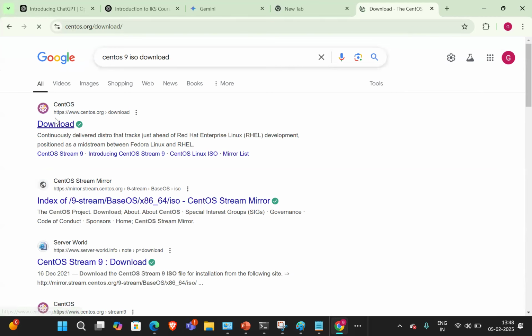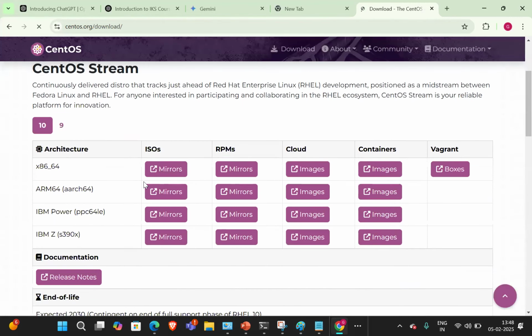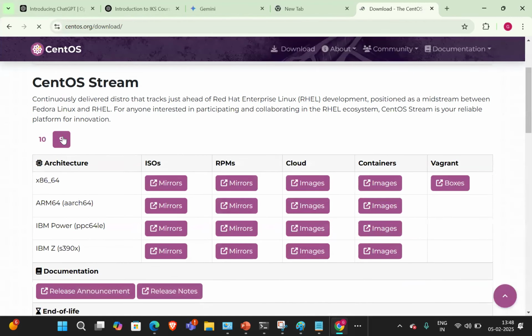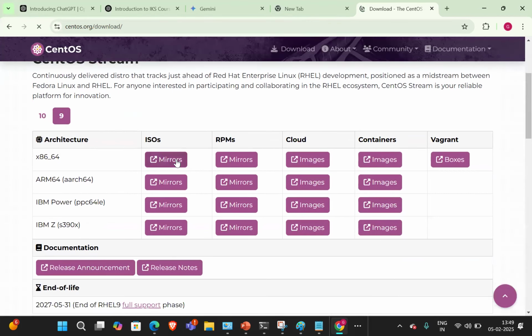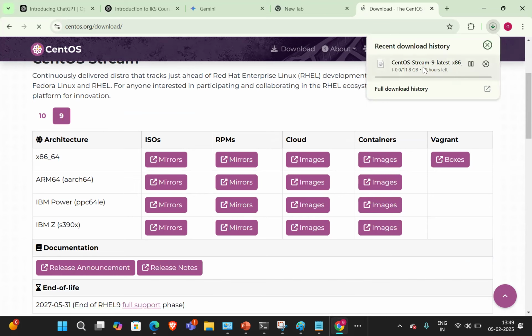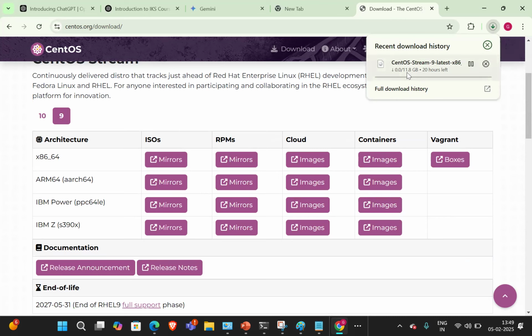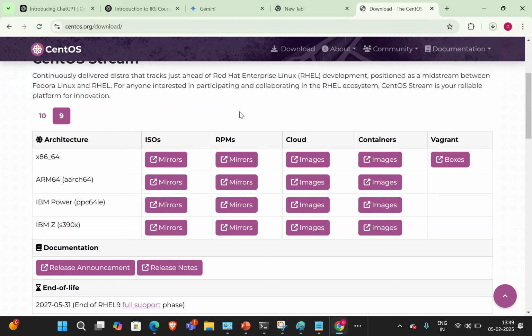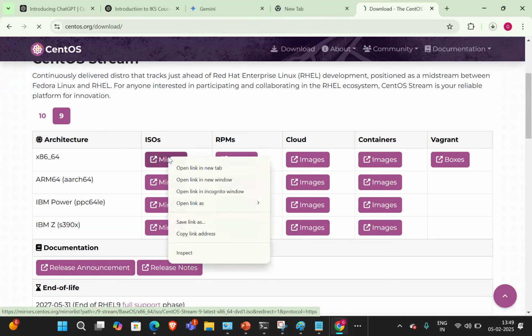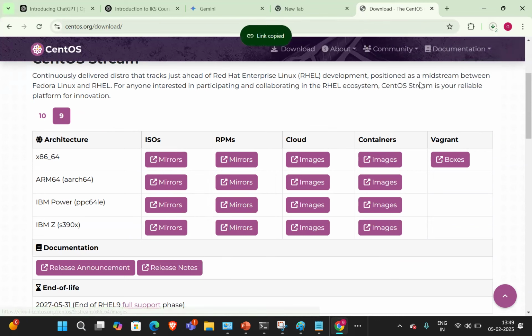Yeah. So go to centos.org. This is the official website, guys. Here you can install 9 or 10. For example, I want 9. So what is that, guys? From the mirrors, ISO mirrors. You see, guys, it is something like 8 GB. So copy the link.